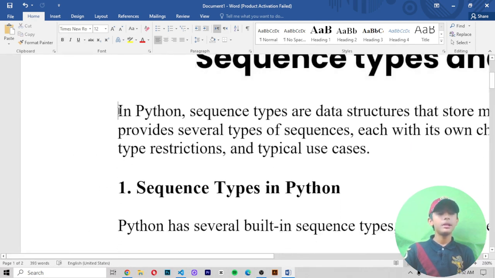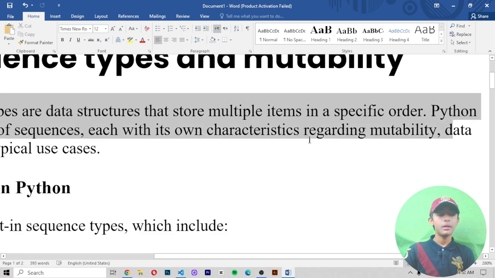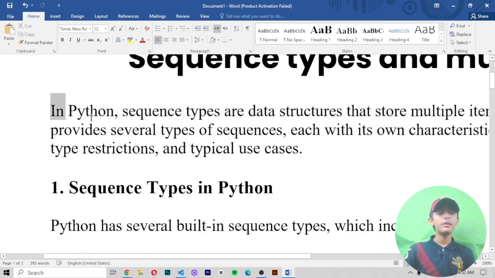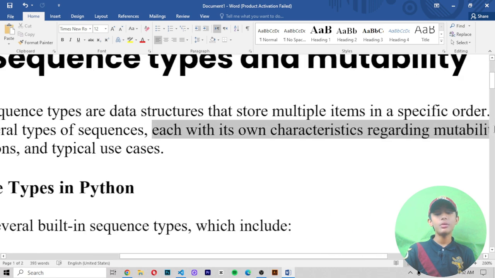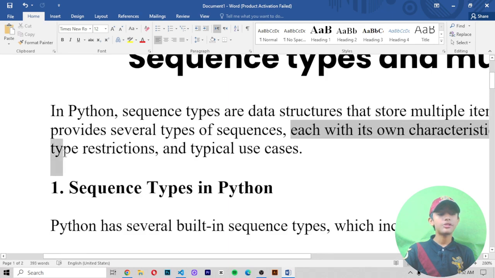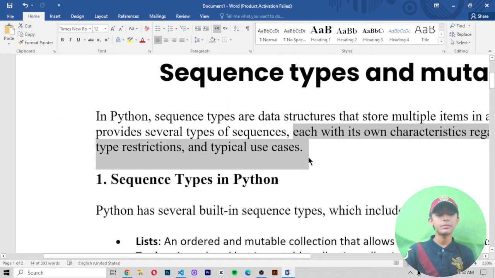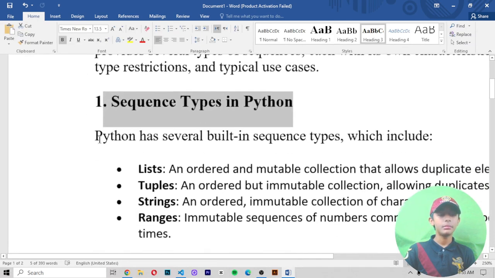In Python, sequence types are data structures that store multiple items in a specified order. Python provides several types of sequences, each with its own characteristics regarding mutability, data type restrictions, and typical use cases. First, sequence types in Python.